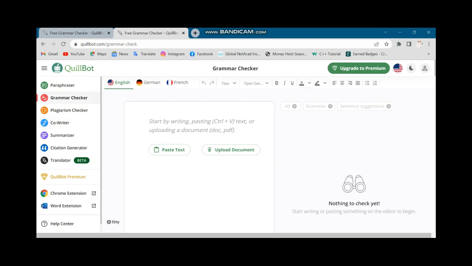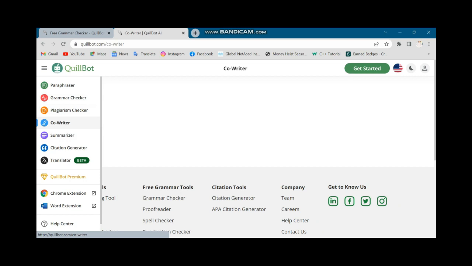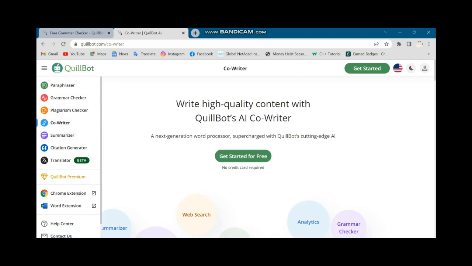Now we move to the next application, that is the plagiarism checker. There is also a tool which is named Turnitin. We can also find plagiarism. QuillBot gives the facility to check the plagiarism of a file. It also gives the facility of a co-writer,